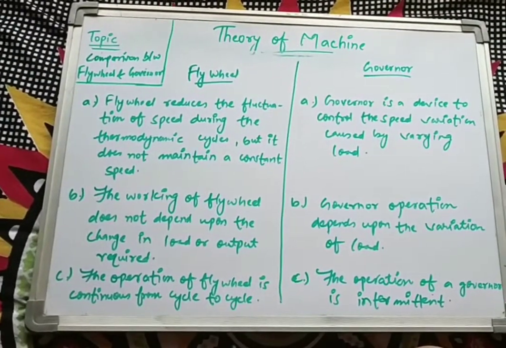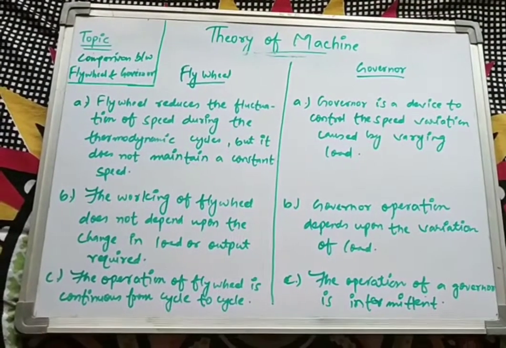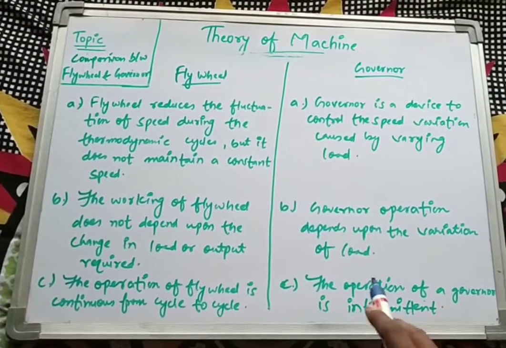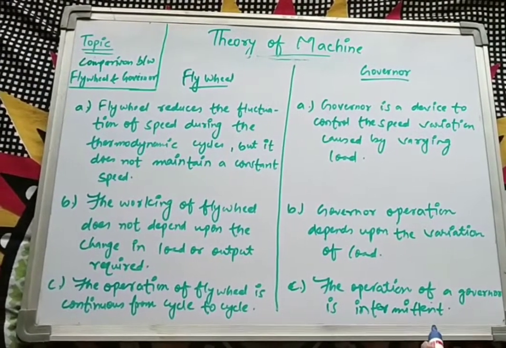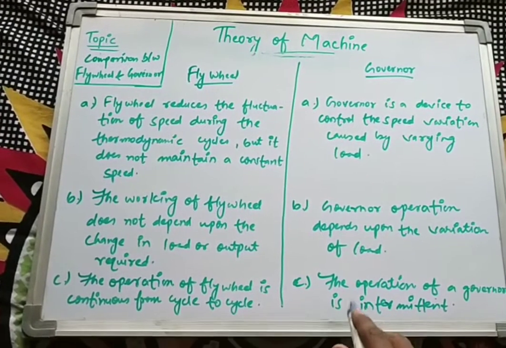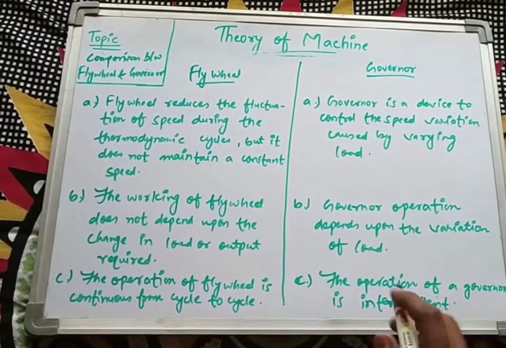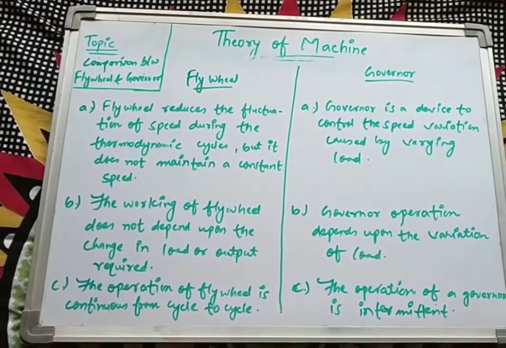The third point defines that the operation of flywheel is continuous from cycle to cycle. That means it is a continuous process, whereas the operation of a governor is intermittent. So what does intermittent define? Intermittent means discontinuous. That means the operation of a governor is not continually running throughout the cycle.